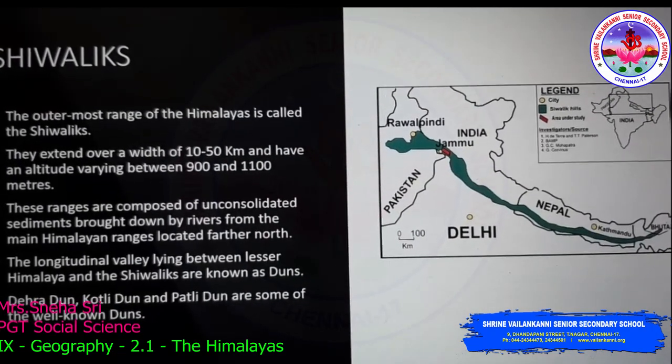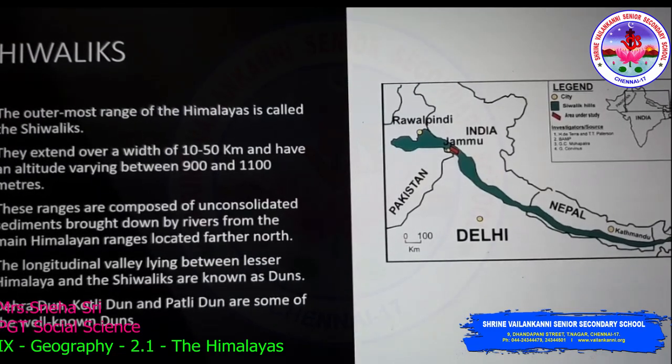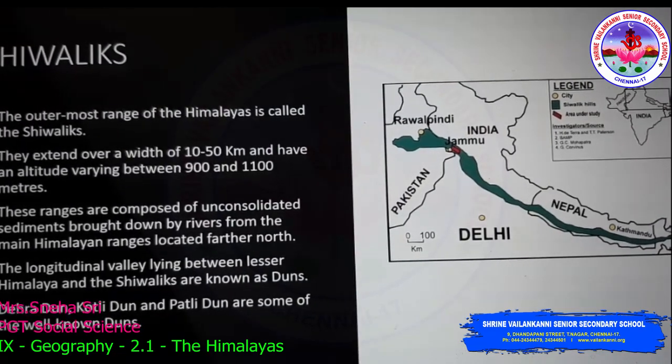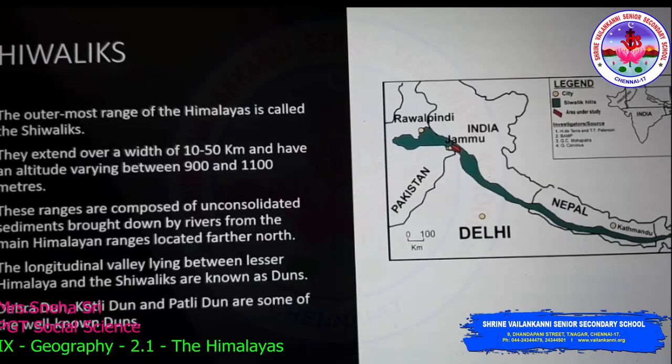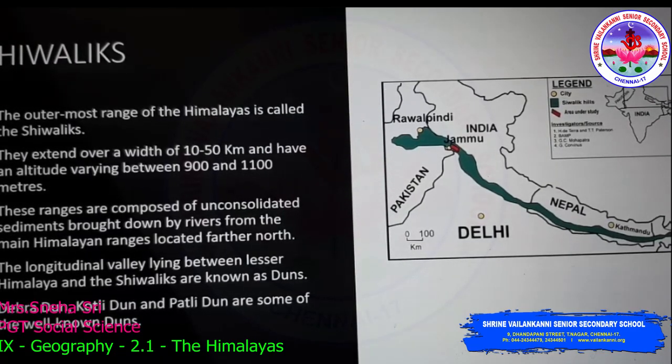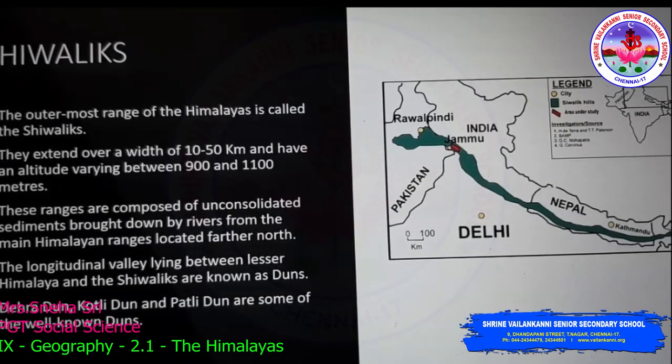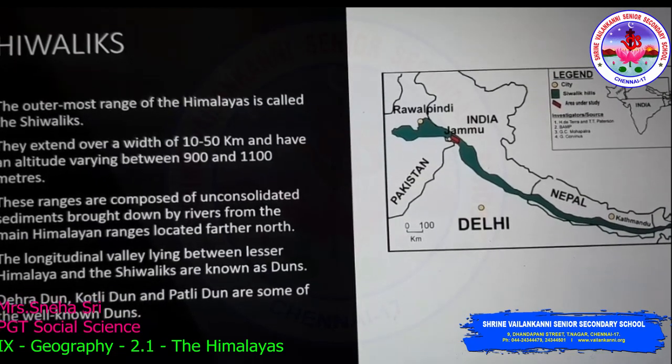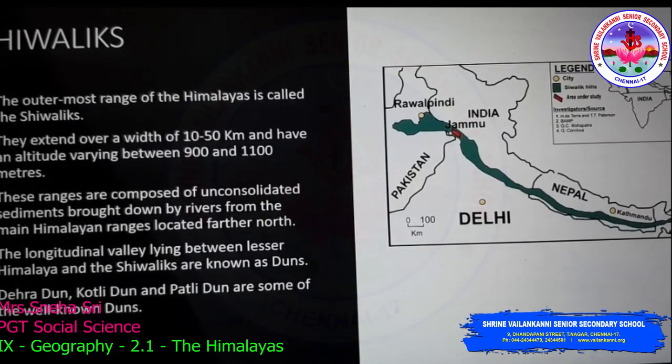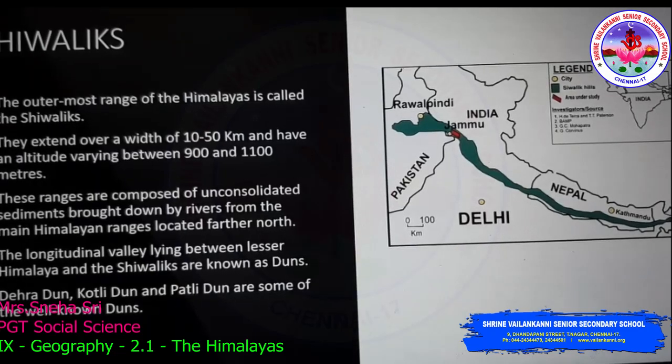These ranges are composed of sediments of various composition, that is, those sediments can contain any rock particles as well as impurities, which are brought down by the rivers that flow from the farther north.